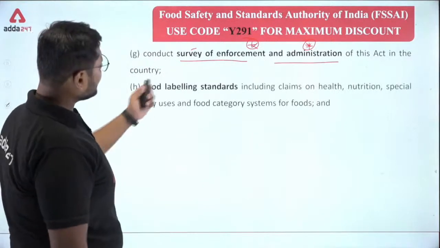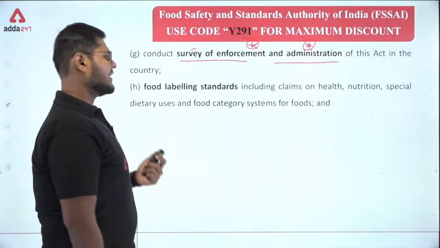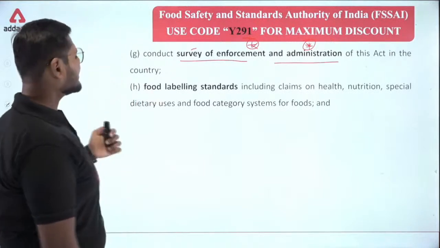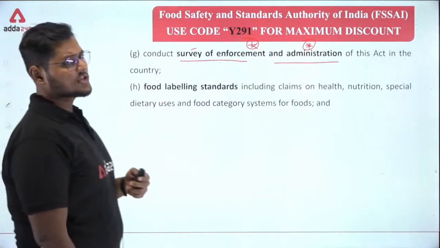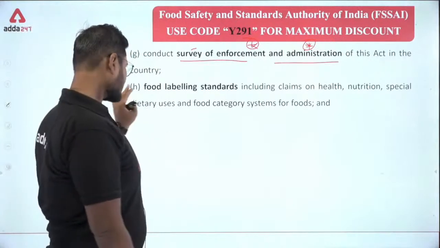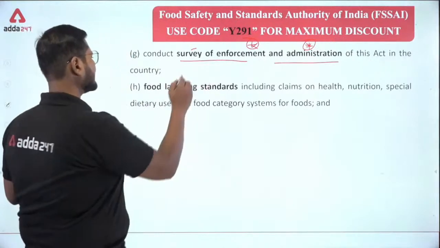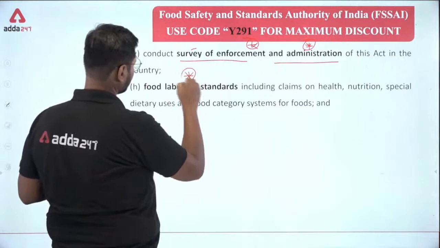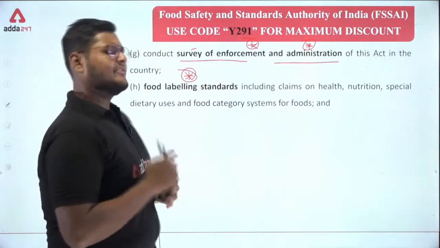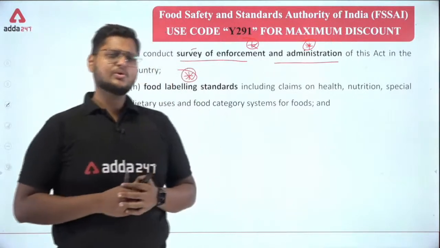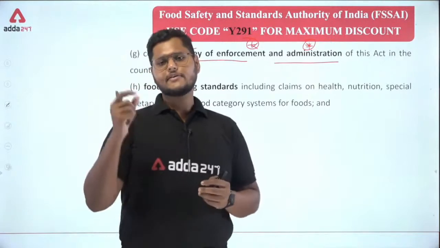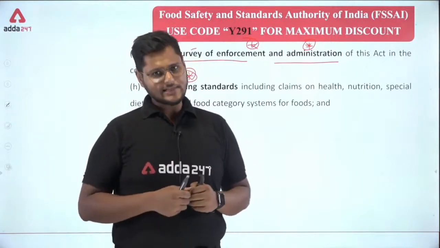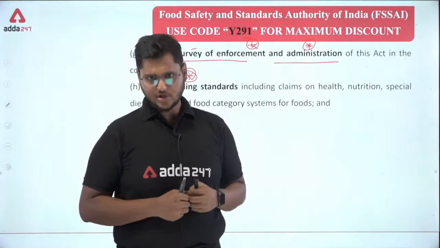Next, food labeling standards including claims on health, nutrition, special dietary uses and food category systems for foods. Whenever you see a food label, usually you will find the FSSAI logo as well as the license number of the food business operator.